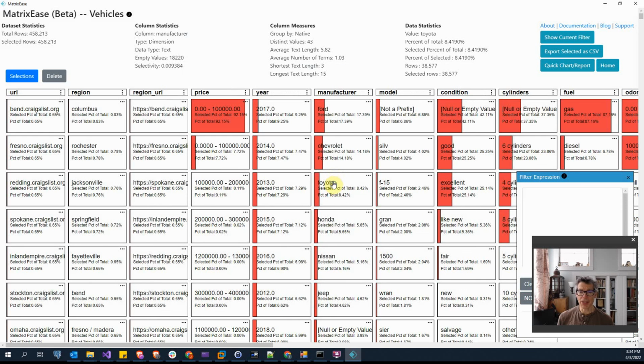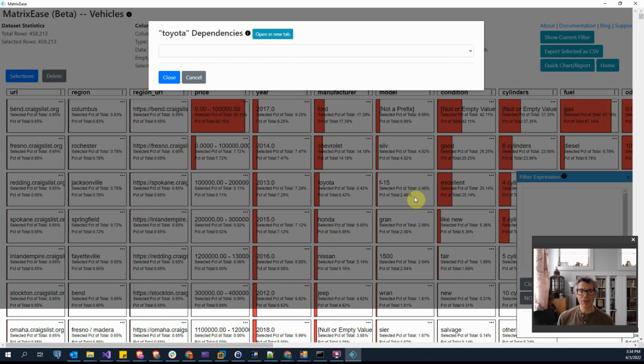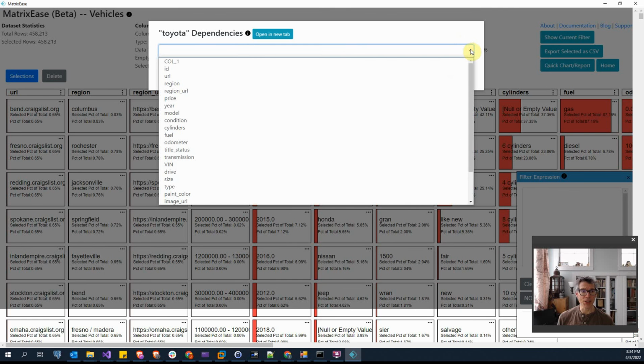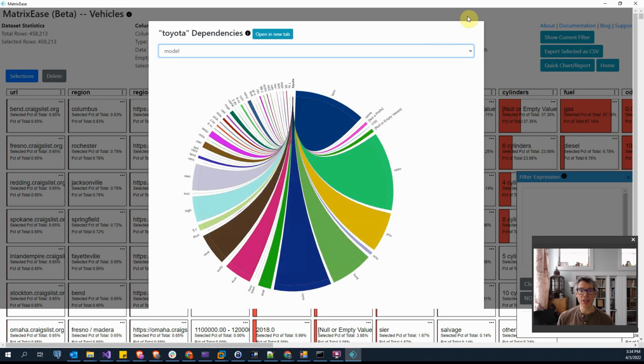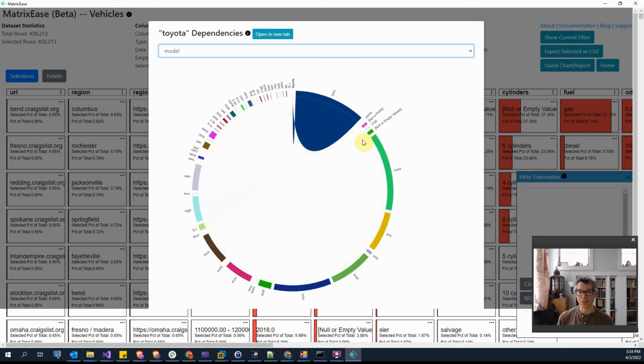Now I'll show a dependency diagram for a Toyota. So we have Toyota, and I can pick what dependencies I want to show. In this case, I want to show model. It shows me a dependency diagram of all the models for Toyota, and I can go over to get further details.